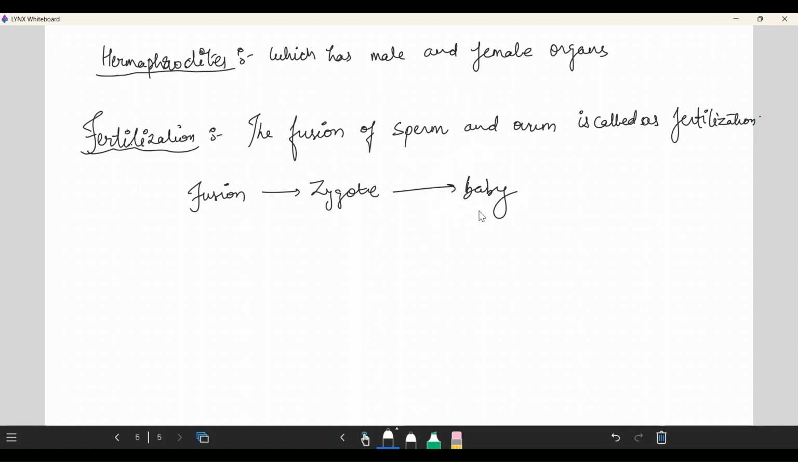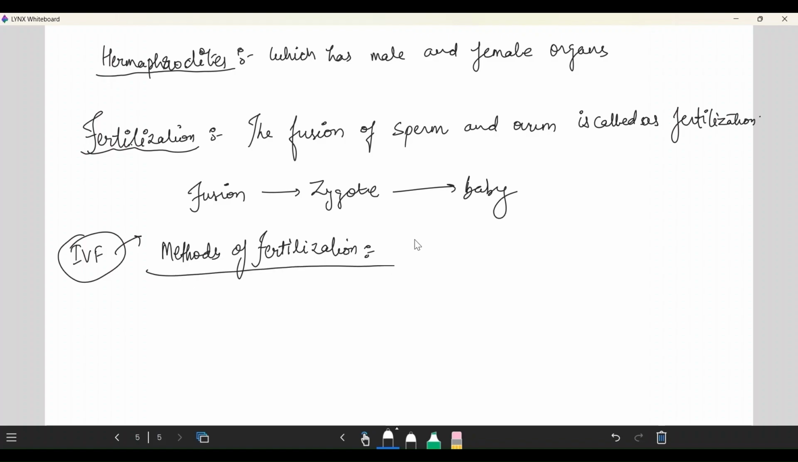There are various methods by which fertilization takes place in the living world. We have heard the ad about IVF. IVF is the method by which the fusion can occur externally. So we are talking about methods or types of fertilization. The first one is external fertilization.